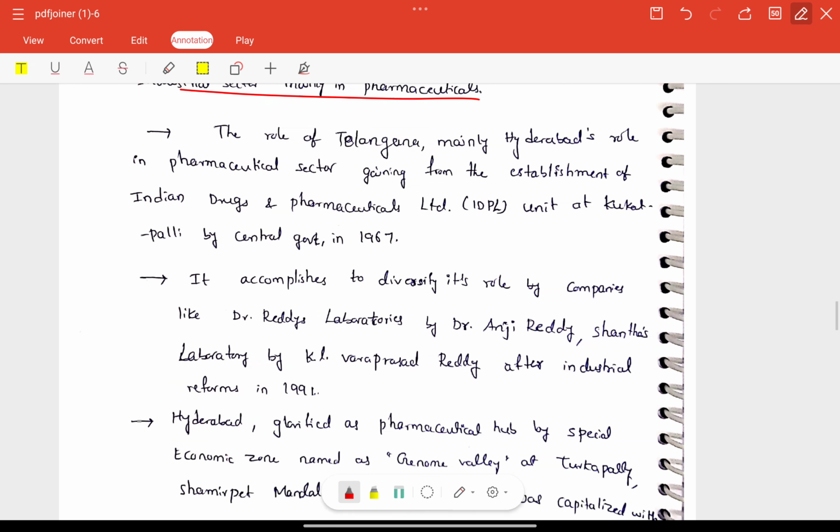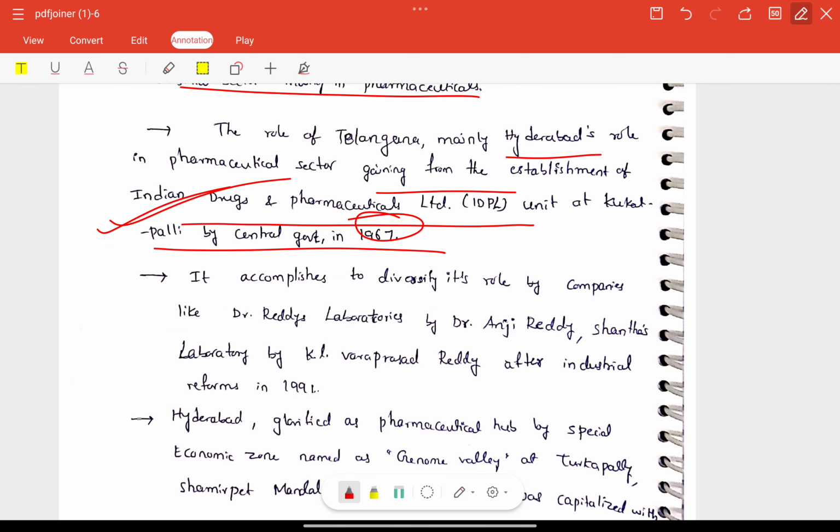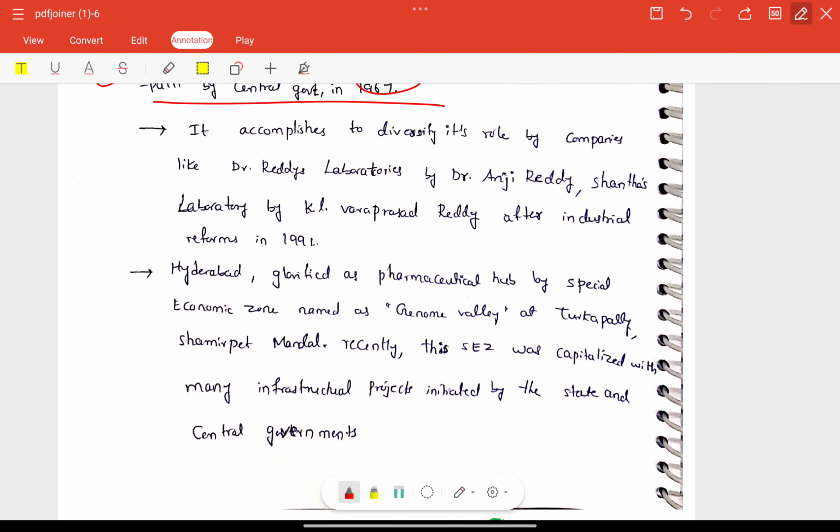Next, the role of Telangana, mainly Hyderabad's role in the pharmaceutical sector, gaining from the establishment of a company unit at Kukatpally by the central government in 1967. So some background is also given. It accomplishes diversification of its role through companies like Dr. Reddy's Laboratories and Dr. Anji Reddy, etc.